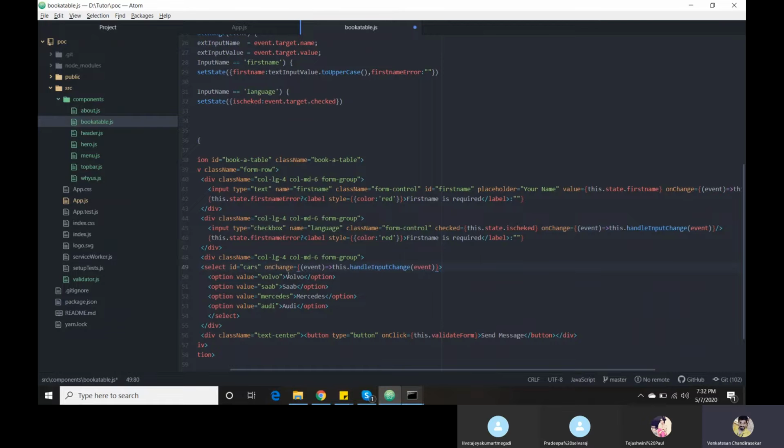Here we need to give, okay, this is the parent. So here the parent will trigger whenever we are changing, based on our name. Course is the name of the field. So whenever I am changing, it will give the name of the select box.